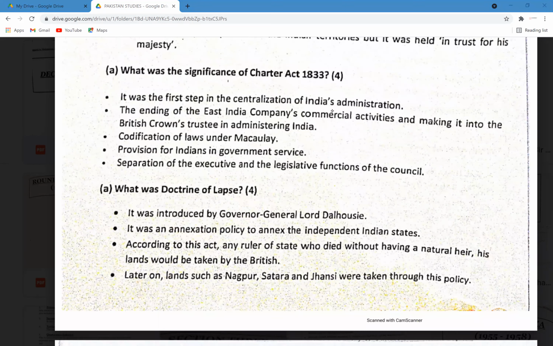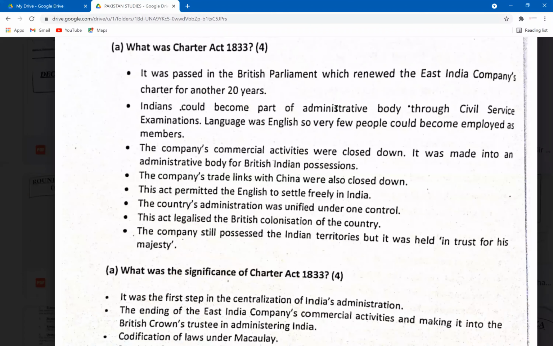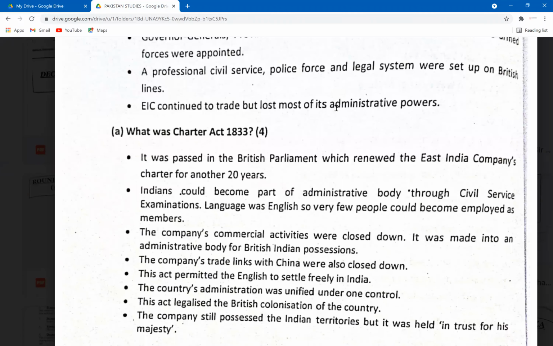Okay, now we're going to be looking at the significance, the importance of this Charter Act. I'll ask you guys this question first of all. We've just studied what this Charter Act of 1833 was, how it limited the EIC's trade activities and administrative powers. They were still allowed to trade. The British government officially announced that they would be taking over India because they legalized colonization. So guys, what is the importance of Charter Act of 1833?